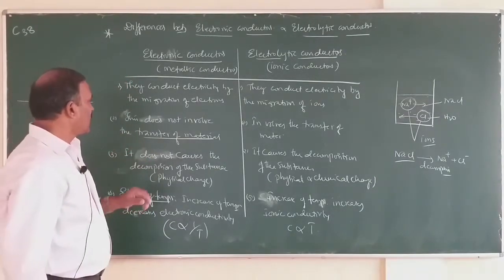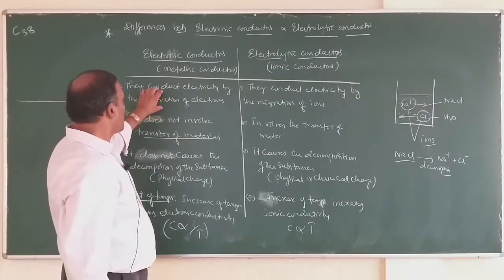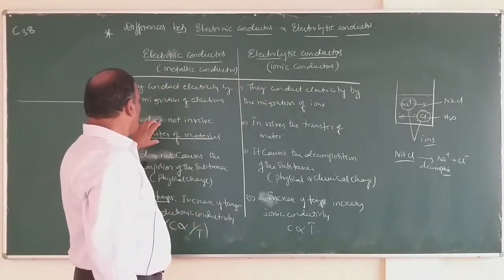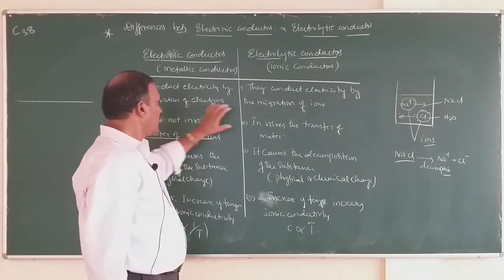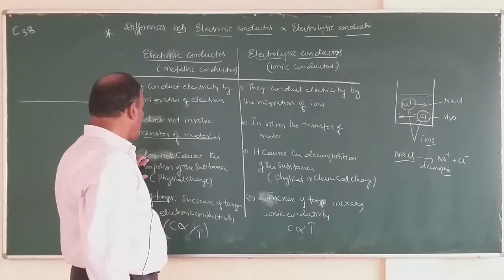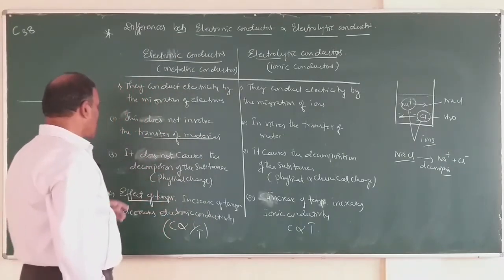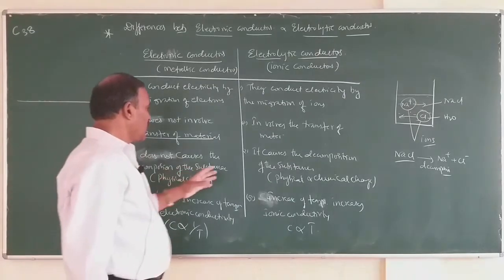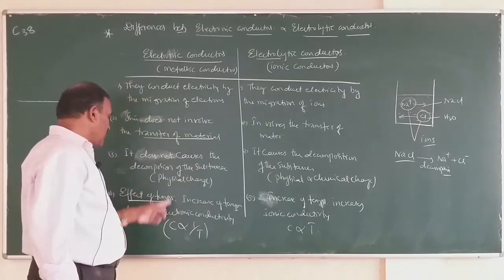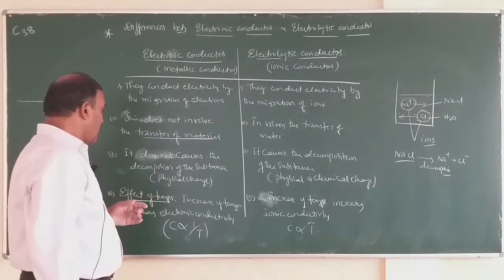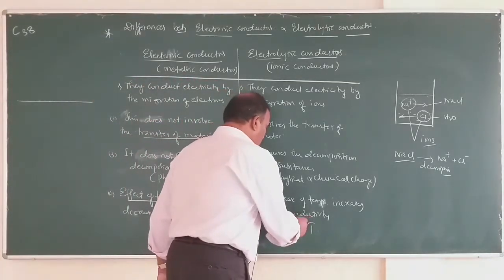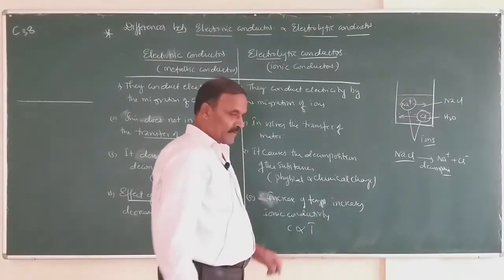So four differences are there. Here conductivity takes place by the migration of electrons; there, by the migration of ions. Here it does not involve transfer of material; there, it involves transfer of material. Here it does not cause the decomposition of the substance, so the substance does not undergo any chemical change; there, the substance undergoes chemical change. Increase of temperature decreases electronic conductivity, whereas increase of temperature increases ionic or electrolytic conductivity.